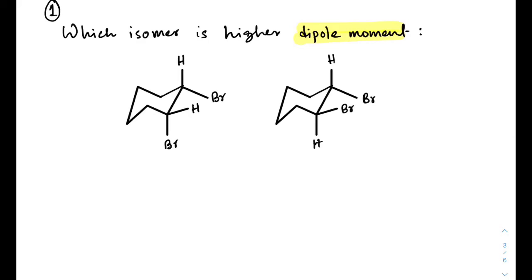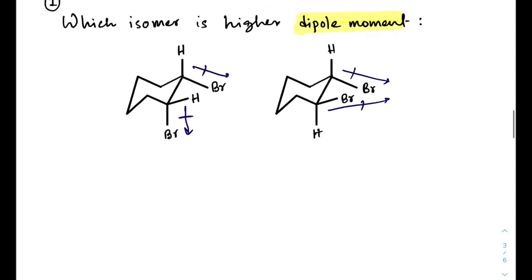Now there is a dipole moment over there and there is a dipole moment over there, and in this case there is a dipole moment in this direction. So at first view we cannot say which dipole moment is higher than the other. So we have to discuss in detail and then we can confirm the dipole moment of this cis and trans diastereomer. So this is basically 1,2 cis, and this is trans.